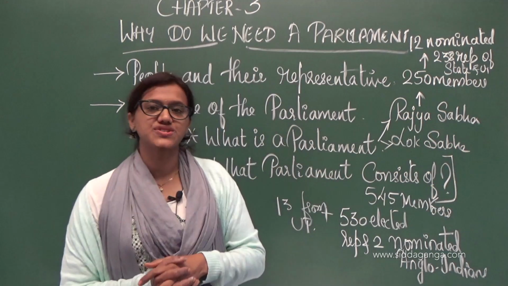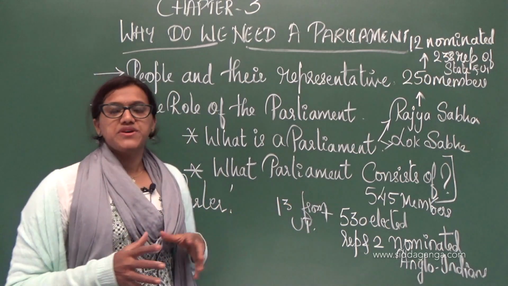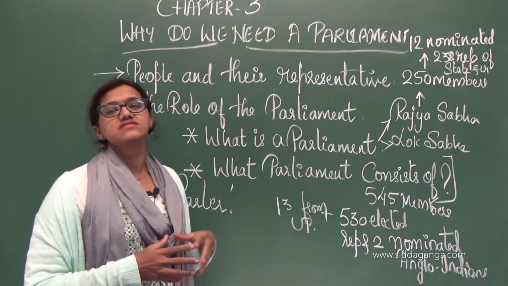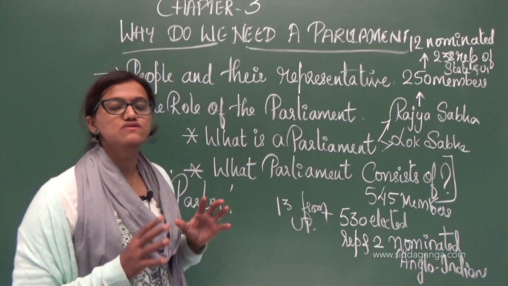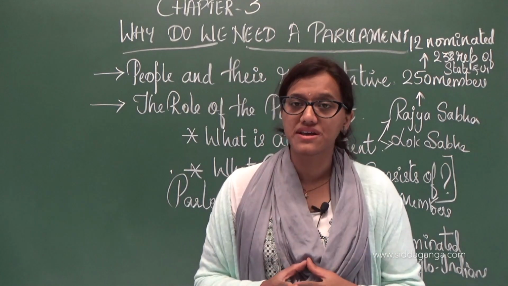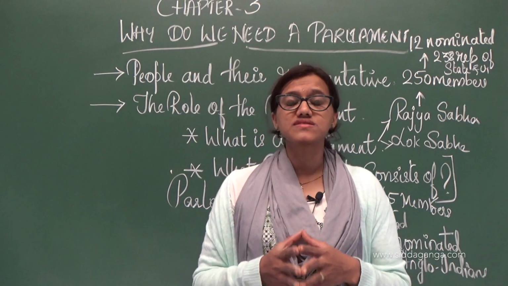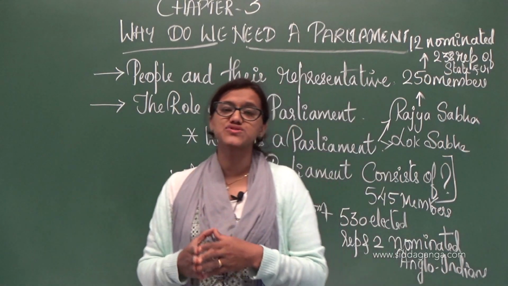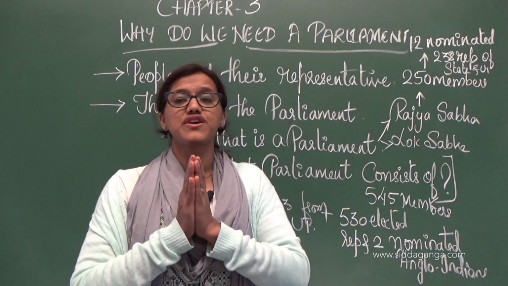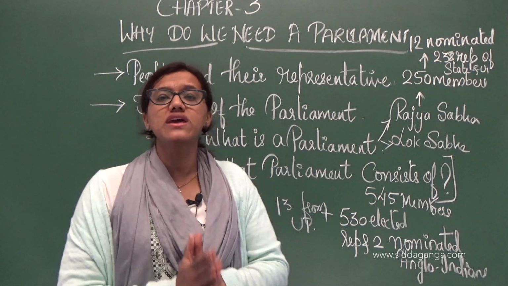Dear students, let me wind up here today. We discussed people and their representatives. Do remember, people are very important in a democratic nation, as a democracy gives much more importance to the people, and for taking all the decisions, we need people.